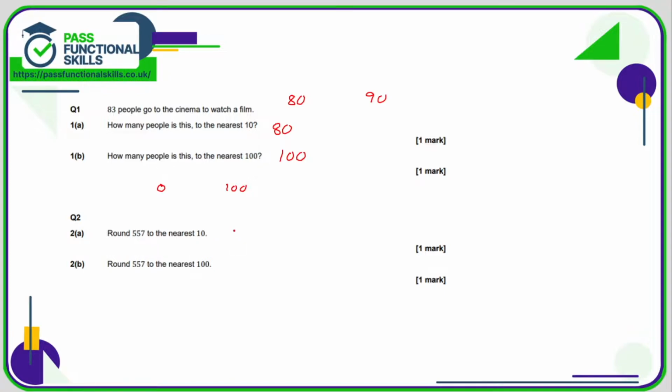557 to the nearest 10, well that is between 550 and 560, and since 557 is above 555, therefore it's going to round up to 560. To the nearest 100, 557 is between 500 and 600, it's over 550, so that's going to round up to 600.